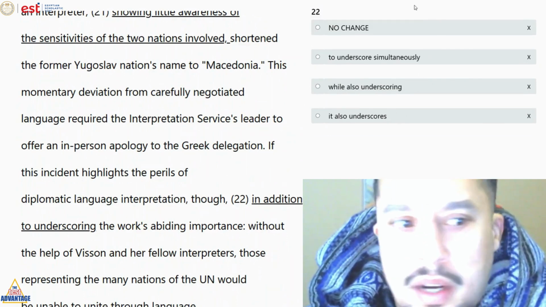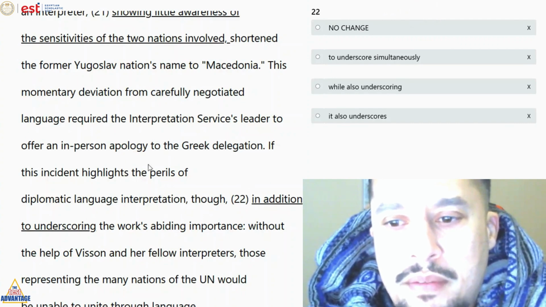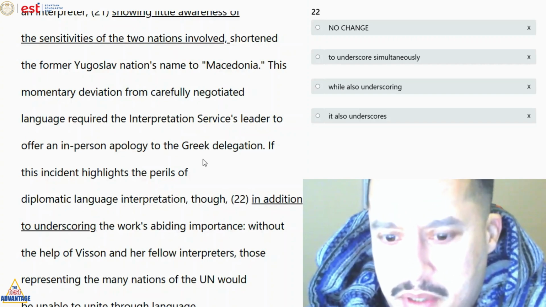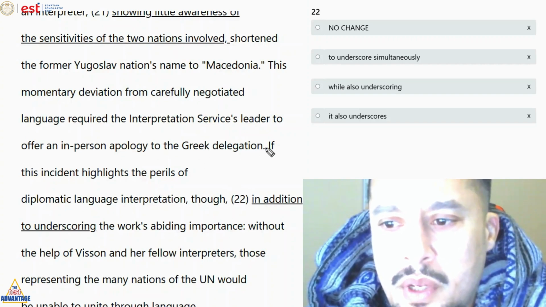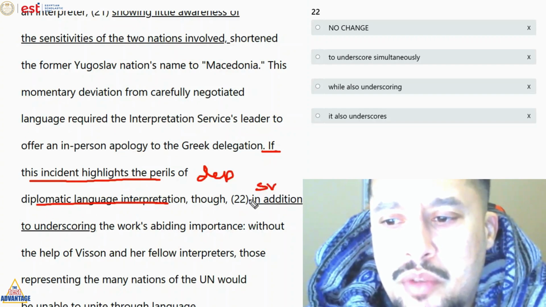See, sometimes we only error, disconnect, and then it reconnects again. So that's a cool little system we have. If this incident highlights the perils of diplomatic language interpretation, though, in addition to underscoring, I mean, this is a fragment. عشان هنا, if this incident highlights the perils of diplomatic interpretation. كل ده dependent clause.